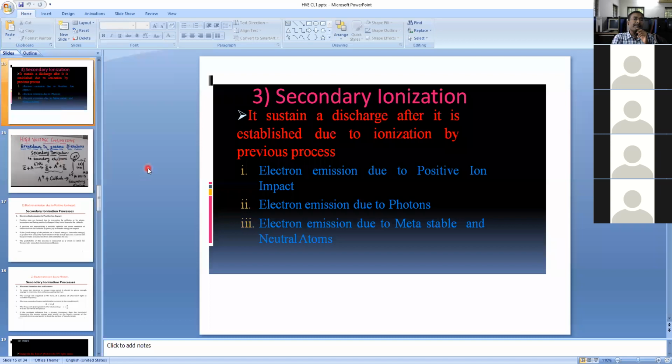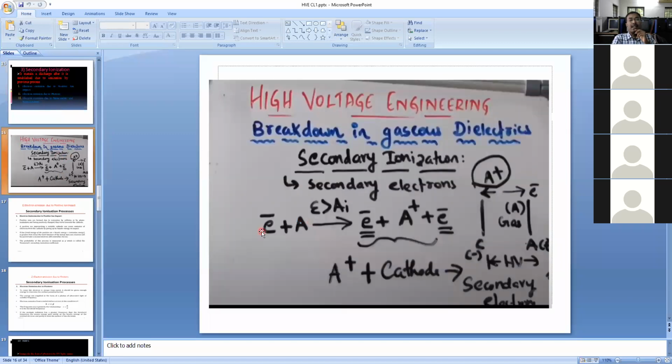So next, the secondary ionization coefficient. On that, we have already discussed some concepts: electron emission due to positive ion impact, electron emission due to photons, and electron emission due to metastable neutral atoms. Electron emission due to positive ion impact is nothing but, in between two plates, if high voltage is applied, the electron will collide with the atom and release one more electron, so two electrons are released, and the atom becomes a positive ion.